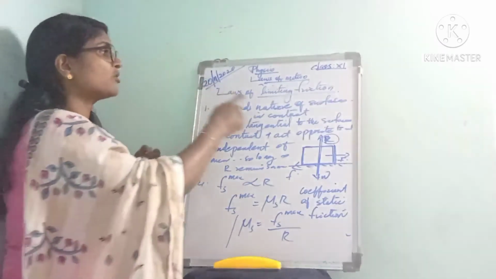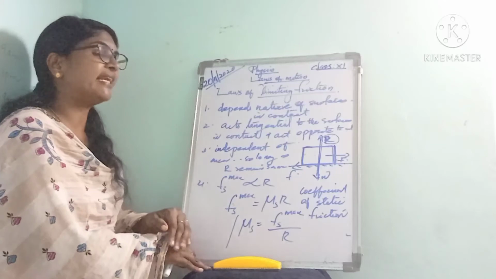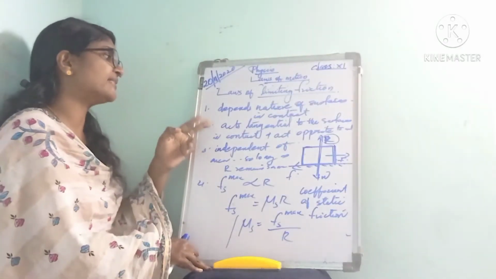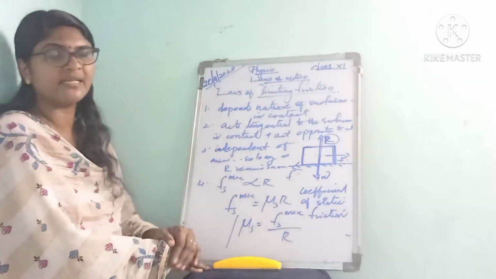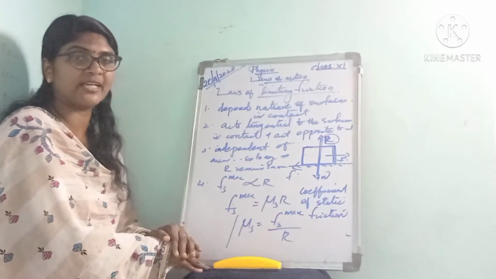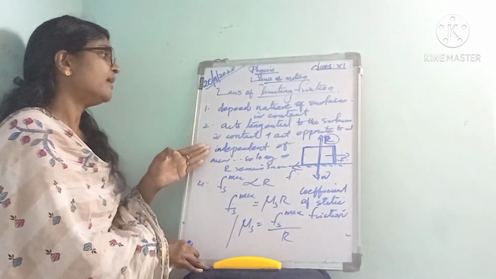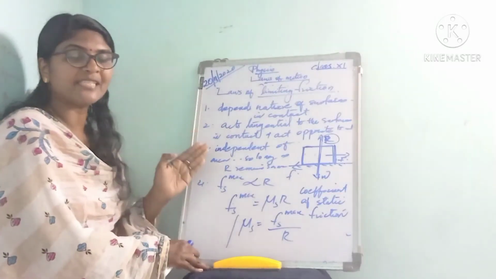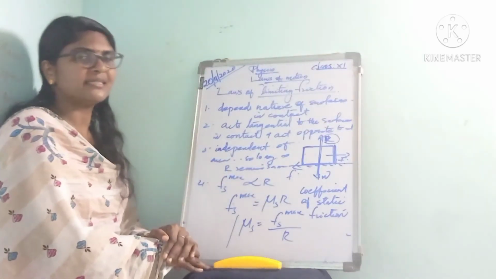That is about the laws of limiting friction. The first law is that the limiting friction depends on the nature of surfaces in contact. The second is that the limiting friction acts tangential to the surfaces in contact, in a direction opposite to the direction of motion of the object. Then the limiting friction is independent of the area of surfaces in contact, as long as the normal reaction remains the same.